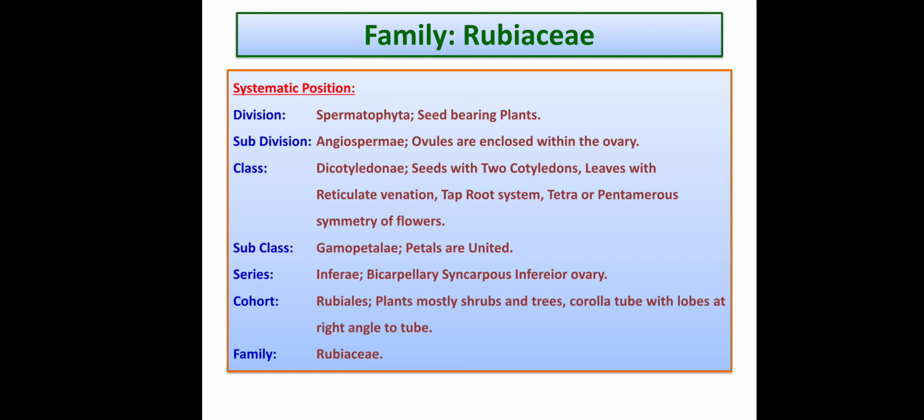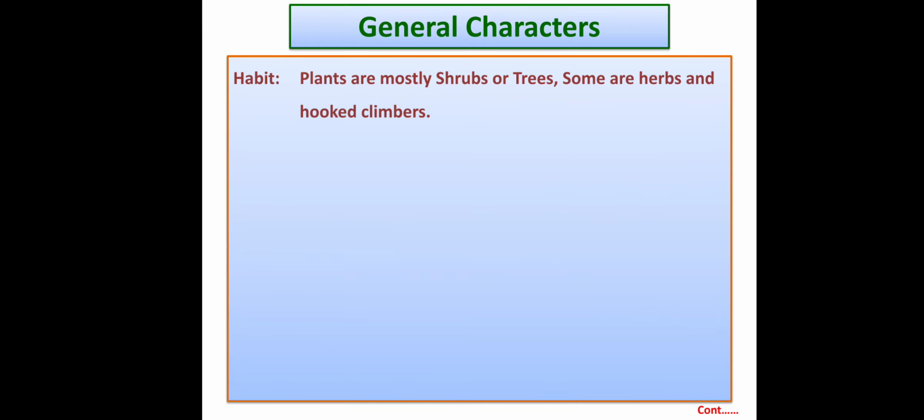Let's go through the general characters of the family. Habit: plants are mostly shrubs and trees. Some are herbs and hooked climbers.